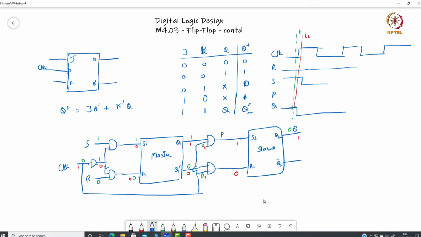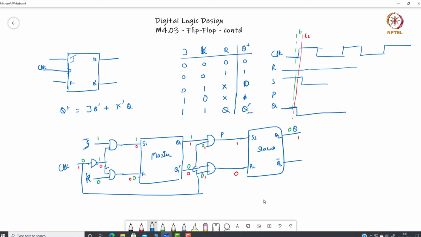The only difference is that I will now call this particular input J and this I will call K, and similarly I will use RS master latch and RS slave latch to make sure that this invalid combination does not occur.